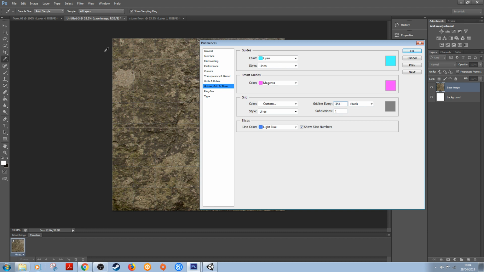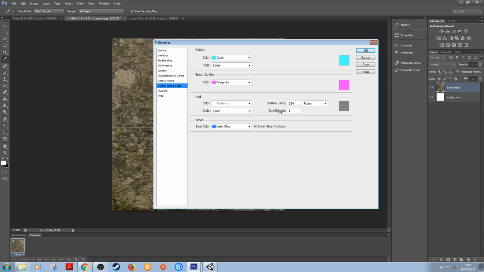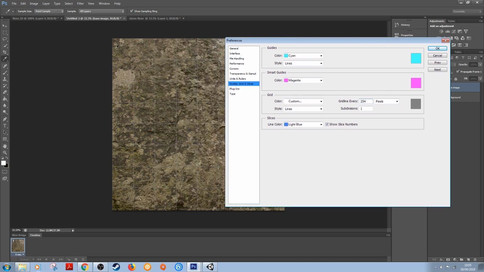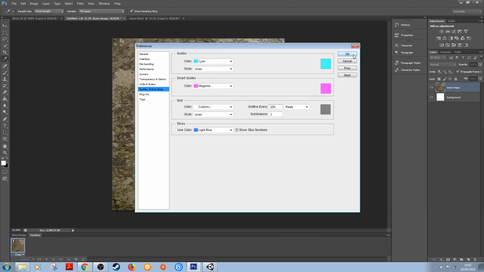I mean, we could put this up. Let's see what we've got there: 2, 4, 6. So again, you could use that if you wanted to, so you could have larger bricks there, but I'm going to keep the smaller amount of bricks in there, just for the detail. So I'm going to click OK.